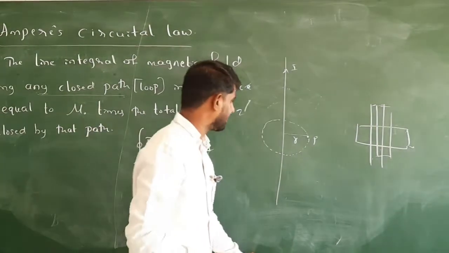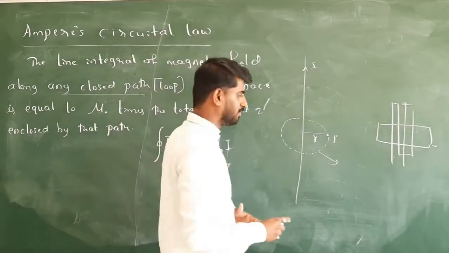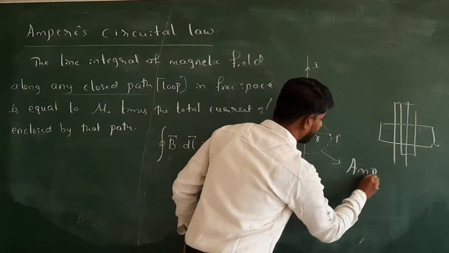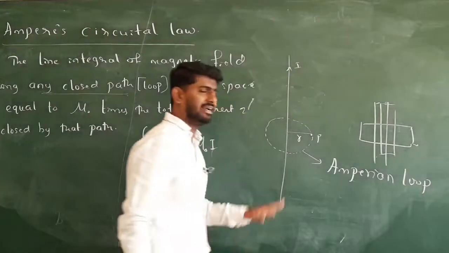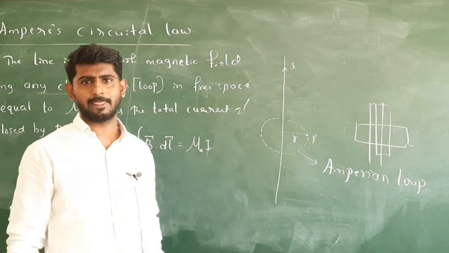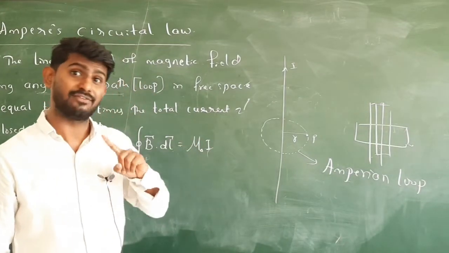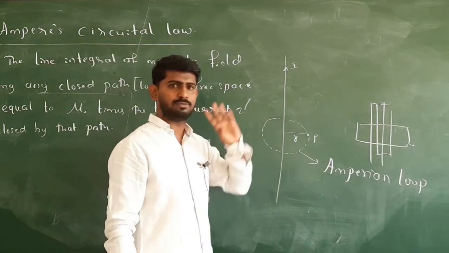Okay, and this circle which we have drawn imaginary for study purpose, this is called Amperian loop. It is just like a Gaussian surface which you have studied in your first topic. Gaussian surface is drawn to find out electric flux. So similarly here, an Amperian loop has to be drawn.